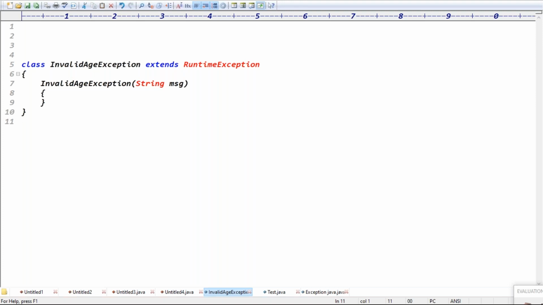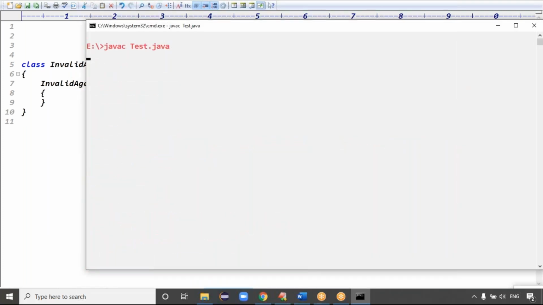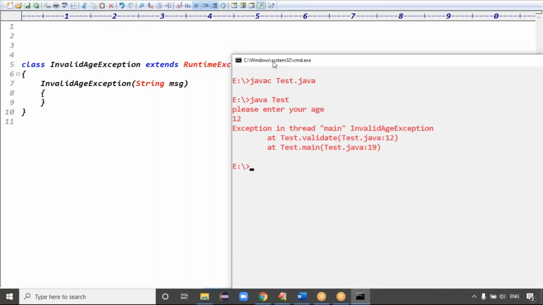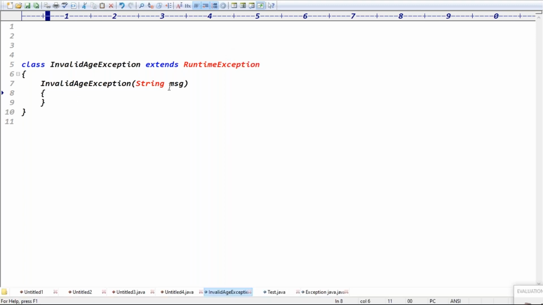And guys, if you want, you can run this code up to now. The code is compiled fine. Yeah, the code is compiled fine. Java which class, guys? Here, the test class. Enter the age, 12 years. See, still we got no message. We didn't get the message here. We didn't get the message. That's why, guys, we have to pass this message to the parent class.